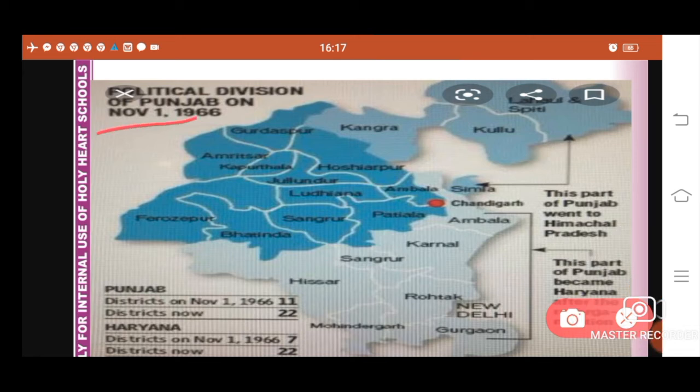Here you can see the area with dark blue color which was given to Punjab. You can see the number of districts there: Gurdaspur, Amritsar, Kapurthala, Hoshiarpur, Ludhiana, Jalandhar, Ambala, Patiala, Bathinda, Firozpur. These were all the districts which were given to Punjab.